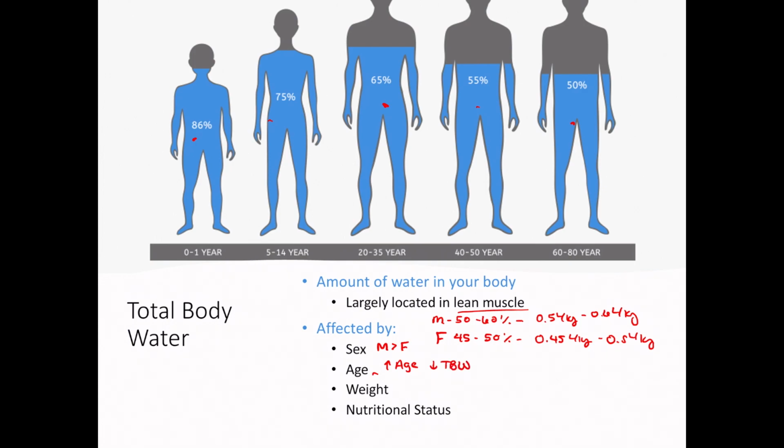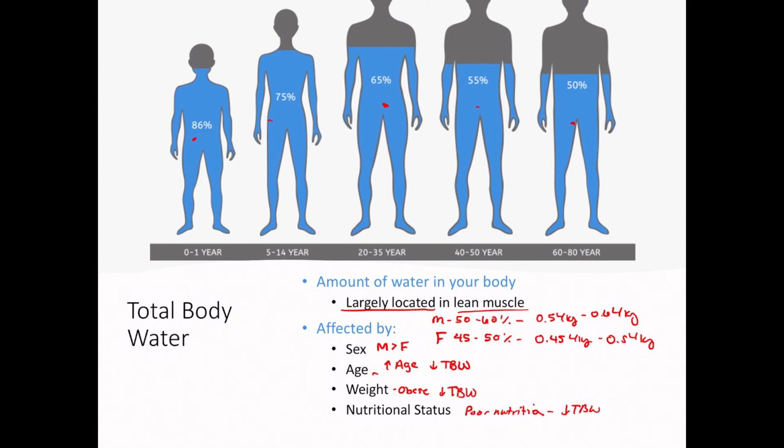Then we have weight. If patients are obese or overweight, they typically have a lower percentage of their total body weight that is total body water, because a lower percentage of their body weight is made up of lean muscle. And then finally, you have nutritional status. Patients that don't get enough protein or have poor nutrition typically will have a lower percentage of their total body weight that is made up of water. So they have lower total body water.